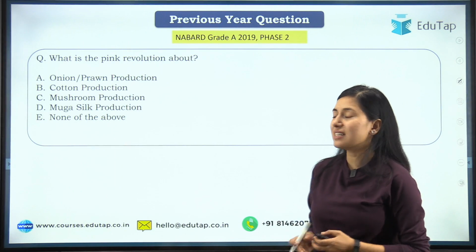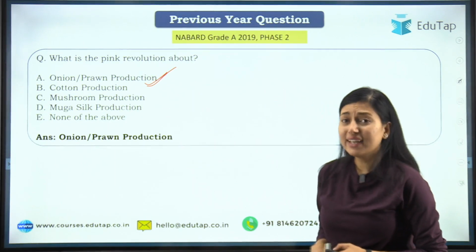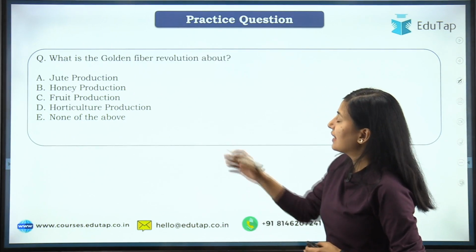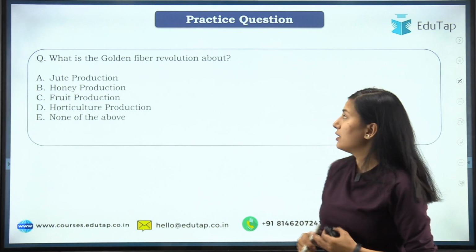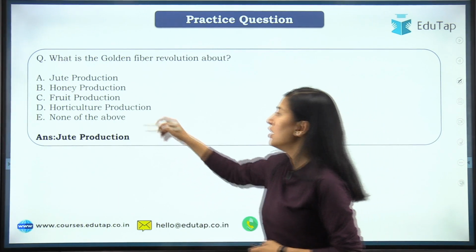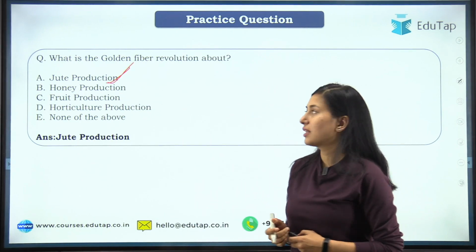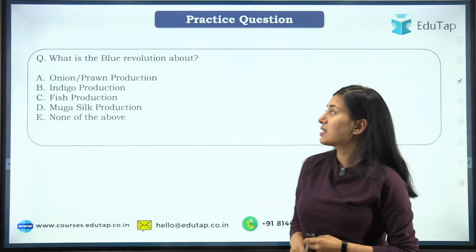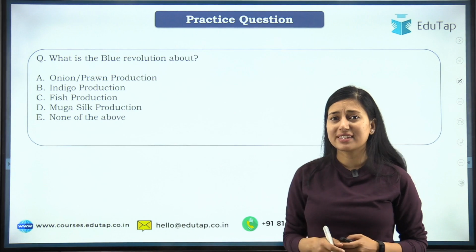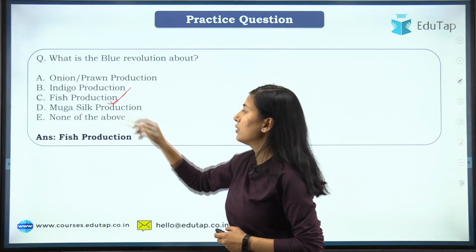Now moving on to the question part, which says, what is the pink revolution about? We have discussed this and the answer is onion and prawn production. Now moving on to the next question, a practice question based on the concept: what is the golden fiber revolution about? I have discussed this in detail, that it is about jute production, because jute is somewhat golden in color. Now moving on to the next, what is blue revolution about? Students, we have discussed this, that whenever fish production increases, it is known as blue revolution.